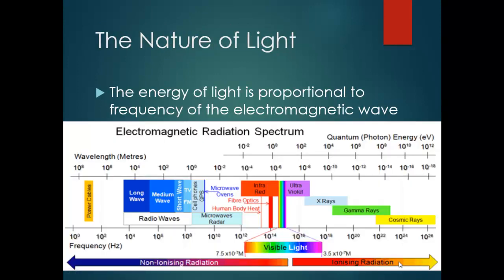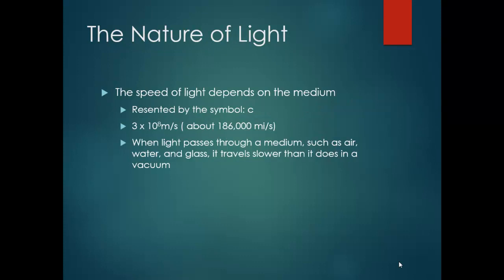The energy of light is proportional to the frequency of the electromagnetic wave. The speed of light depends on the medium. The speed of light in a vacuum is 3 × 10^8 meters per second. When light passes through a medium such as air, water, or glass, it travels slower than it does in a vacuum.